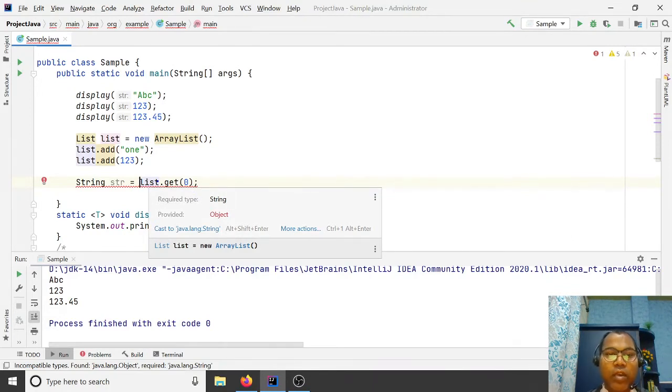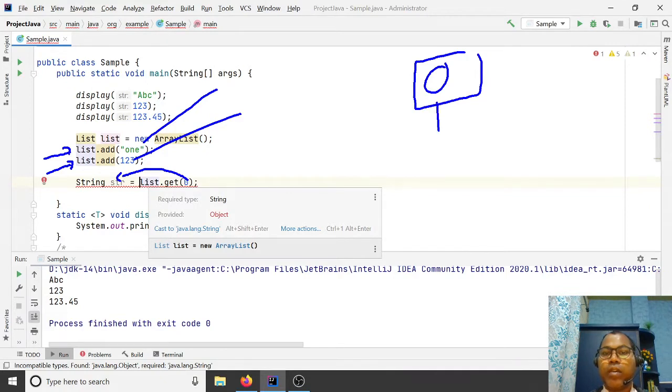As a developer, we know that in this list we have added strings, and in this list we have added 1, 2, 3. But when you are retrieving a string from the 0 position, the compiler is not happy. The compiler doesn't know what is at the 0 position. It assumes everything is an Object, so an Object is not directly assigned to the String.